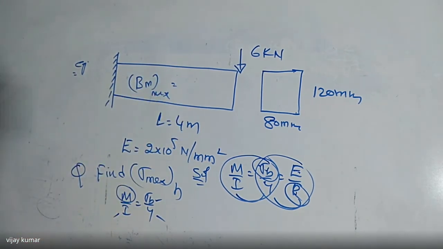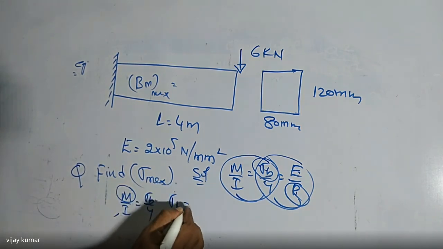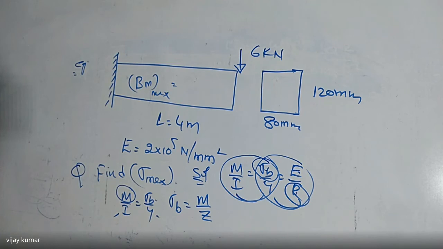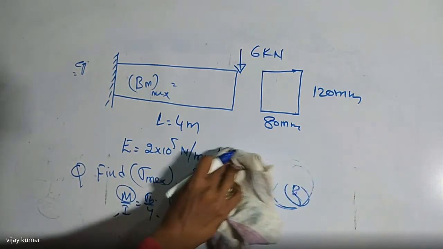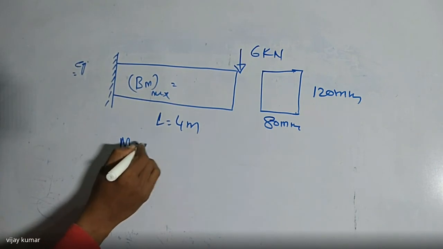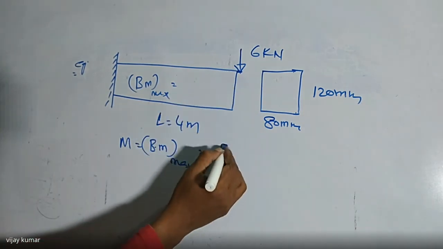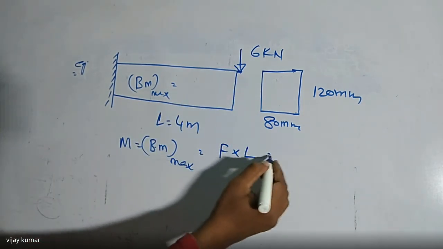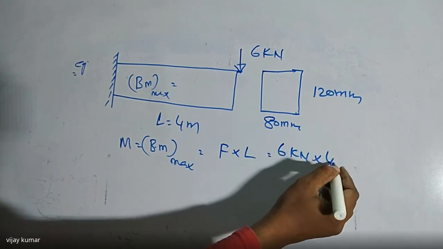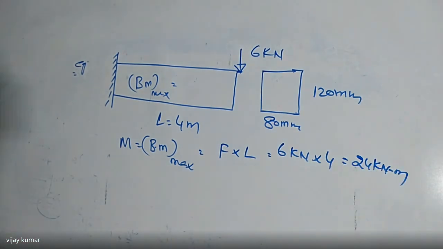According to our previous discussion, M is known, I is known, y is known, then I can find the sigma b value. So what is sigma b? Directly I can write sigma b is equal to M by Z. What is the value of M here? M is nothing but the maximum bending moment. Listen carefully: the moment of resistance and the maximum bending moment are both the same. Moment is force into distance, that is the length. The force is 6 kilonewtons and the length is 4 meters, so 24 kilonewton meter is the value of the maximum bending moment.